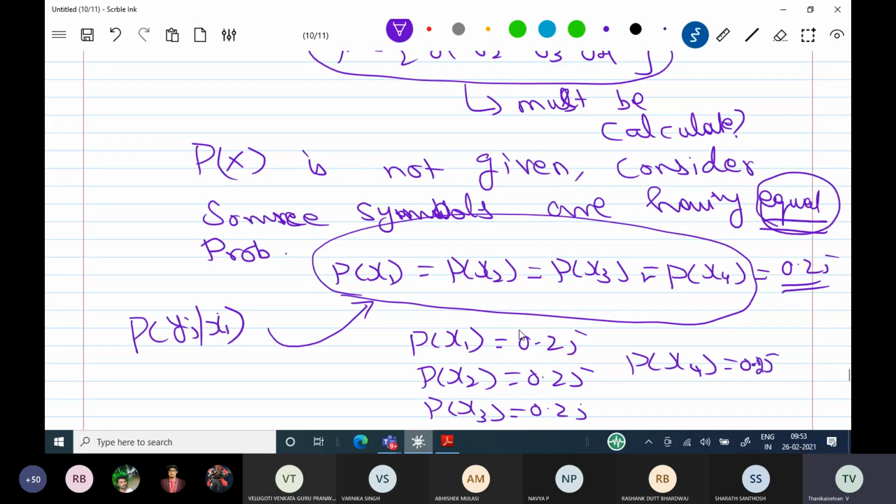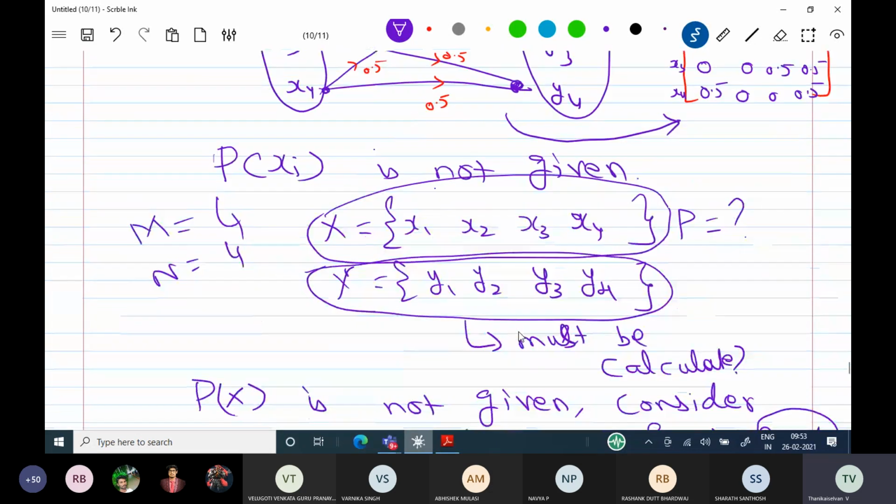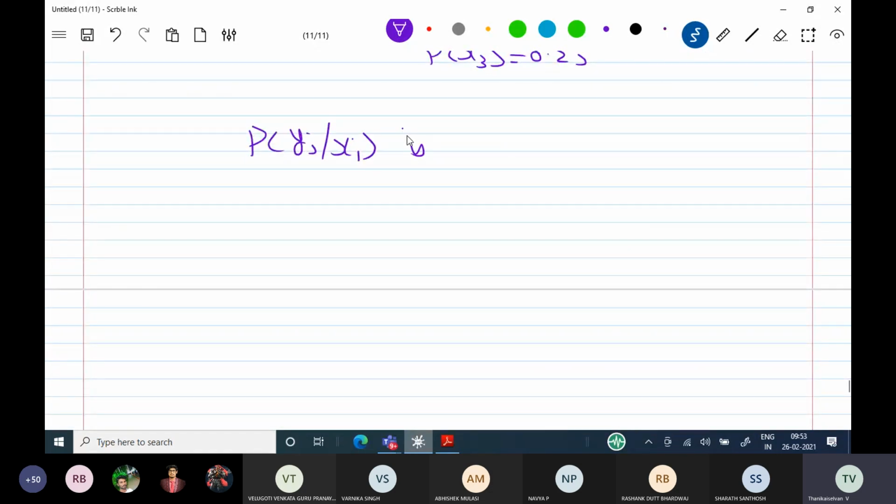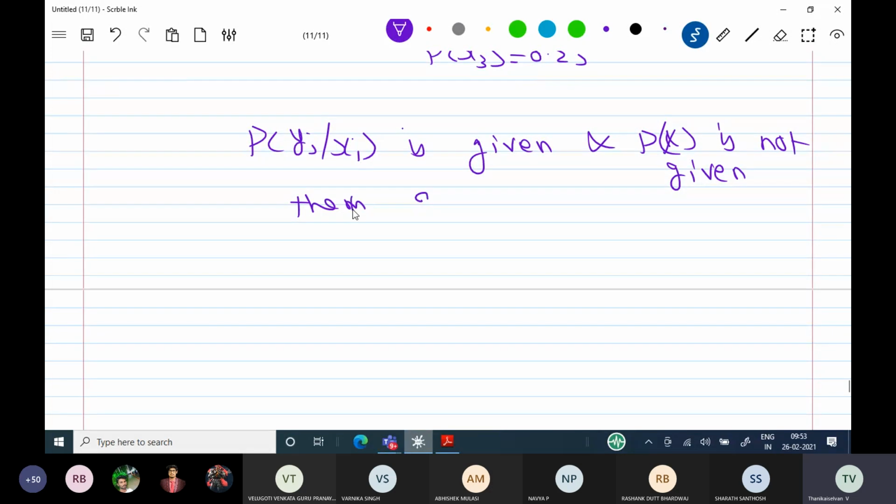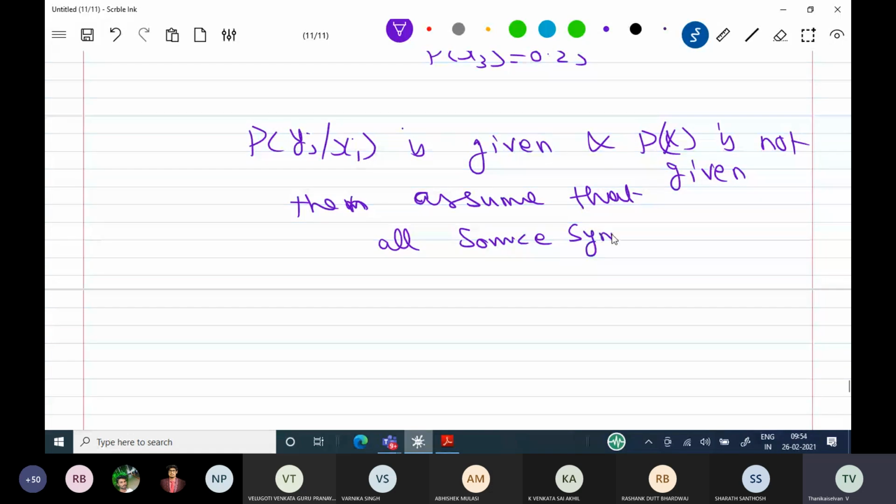Listen carefully. If the probability of yj given xi is given, and P of x is not given, then assume that all source symbols have equal probability. Okay, now you can proceed.